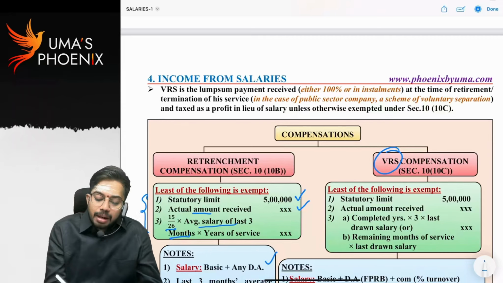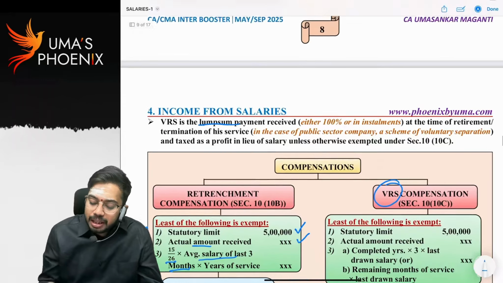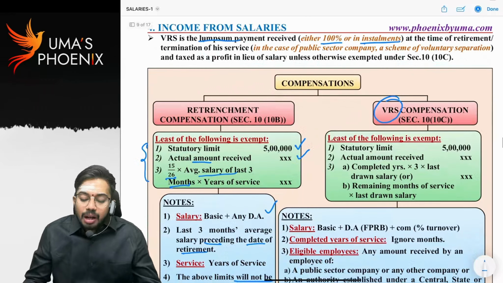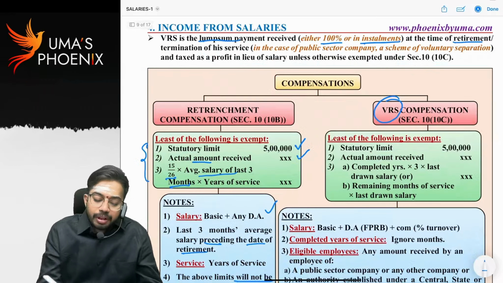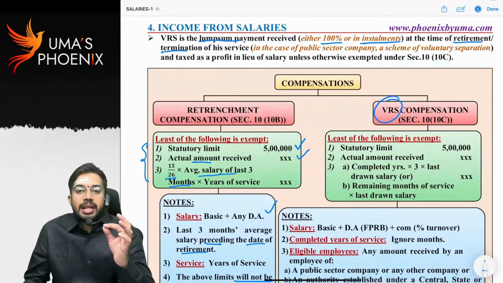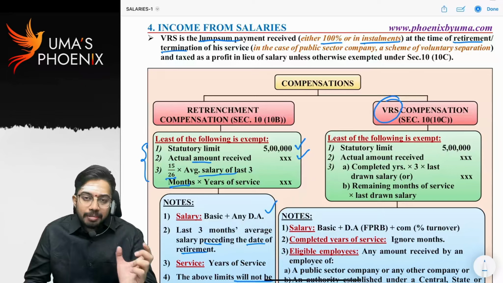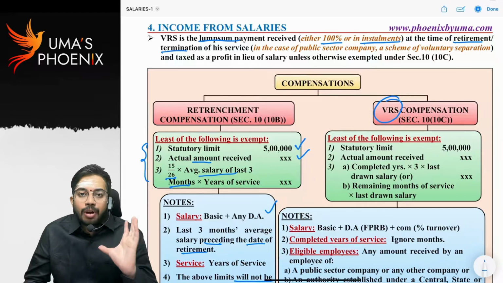So VRS is a lump sum payment received. It can be received fully or in installments, and it can be received at the time of retirement or termination. Please remember, generally we call it the voluntary retirement scheme, and the compensation received is VRS compensation.